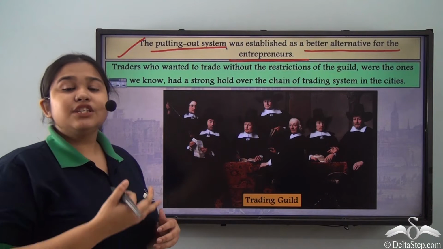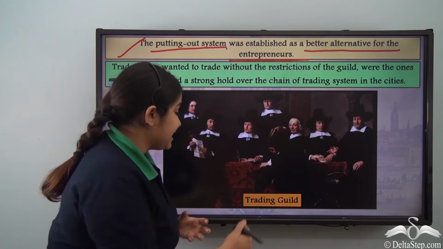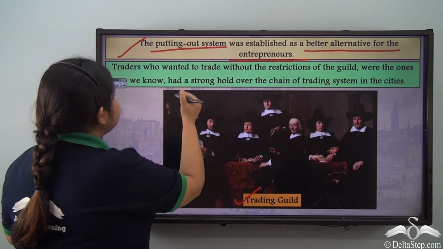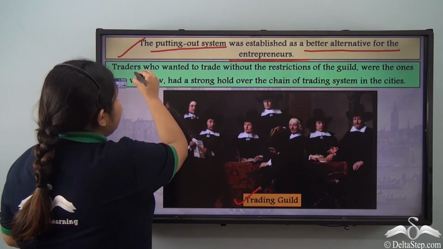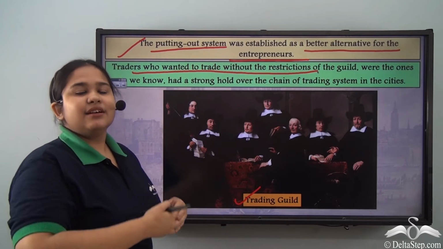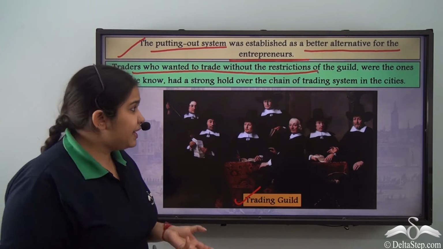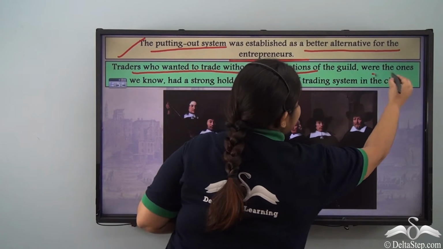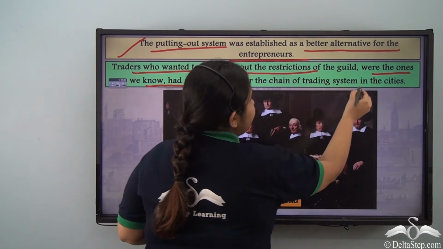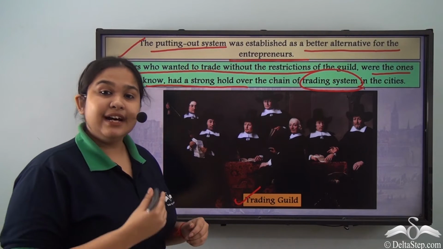Now, traders primarily wanted to trade without any restrictions that the trading guild in the city had. So they wanted to establish independent sectors without any restrictions to create products that they could trade with, because the guilds in the city had a strong hold over the trading system, the chain of trading system in the cities.